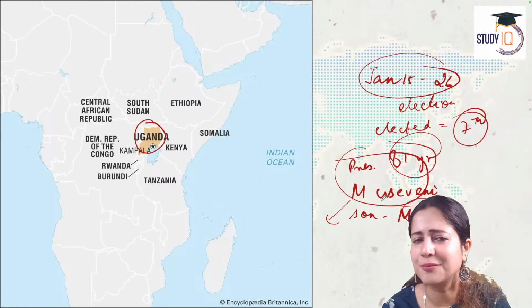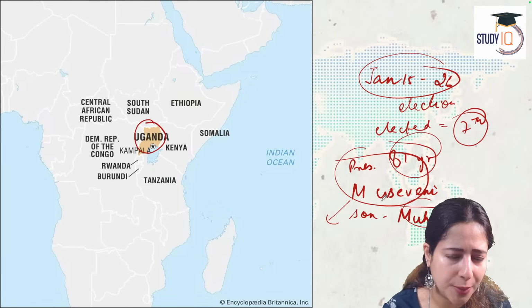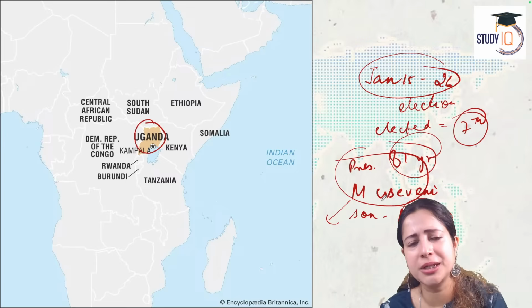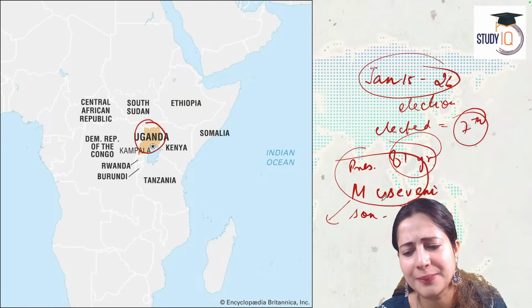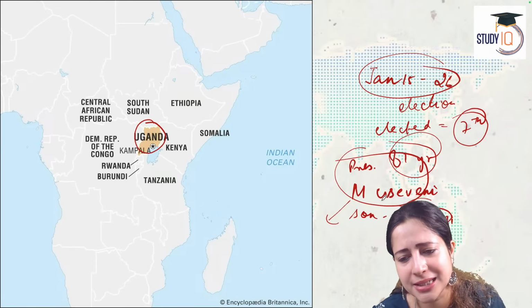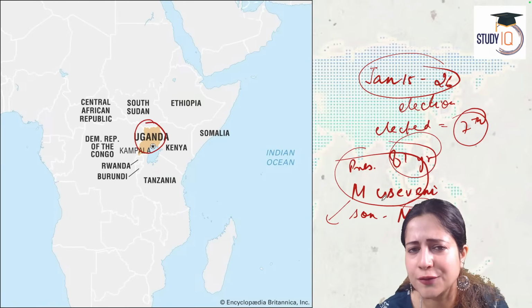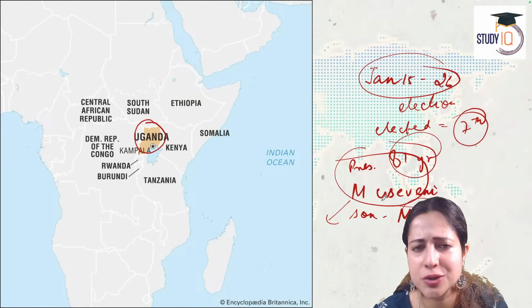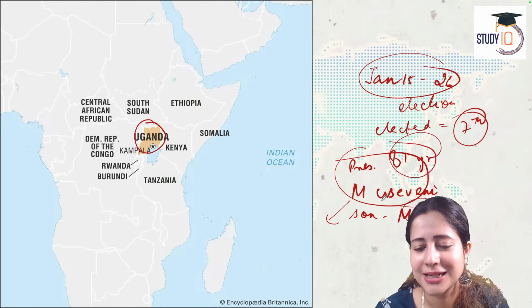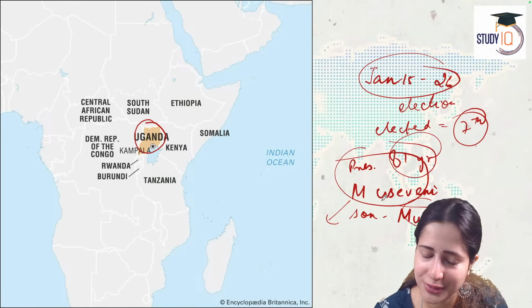The president has come for the seventh time, 40 years of domination, and his own son is also the army chief. So, therefore, it is almost like a family dynastic, nepotistic politics. Yes, so not a civil war like it's happening in Syria or Sudan or Yemen, but definitely it is about a post election crackdown. Okay, that's it.